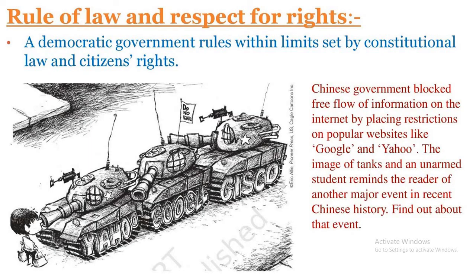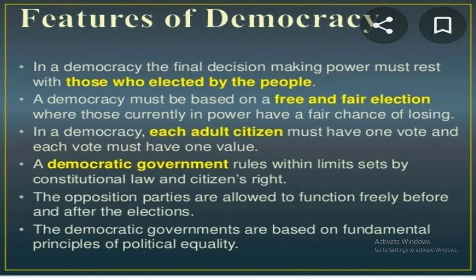Every major decision has to go through a series of consultations, and every office bearer has certain rights and responsibilities assigned by the constitution and the law. Each of these is accountable not only to the people but also to other independent officials. We shall read about all this briefly in chapter 5.